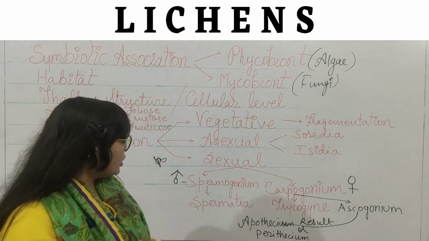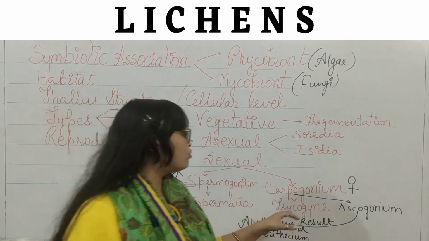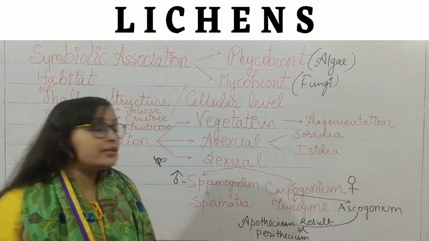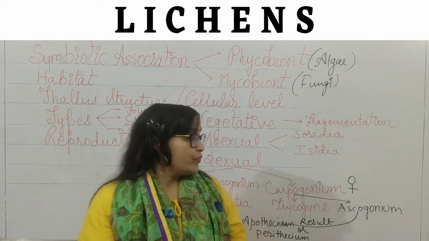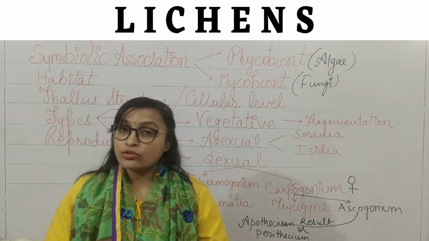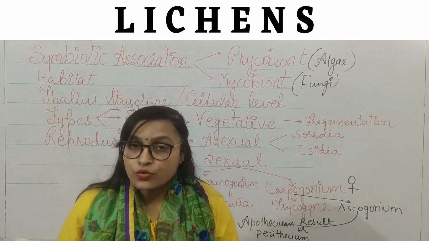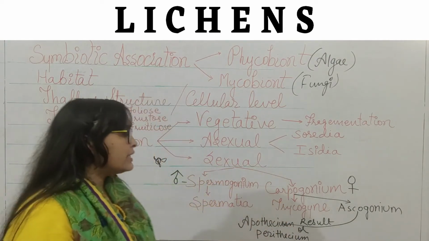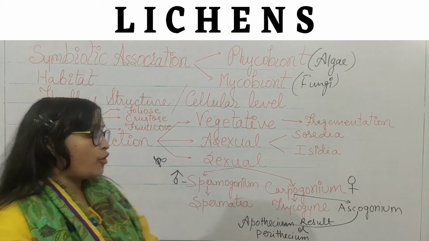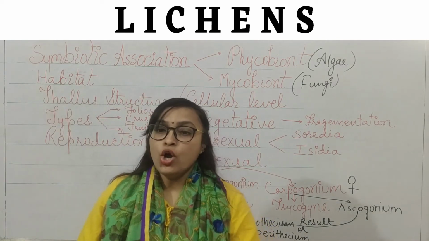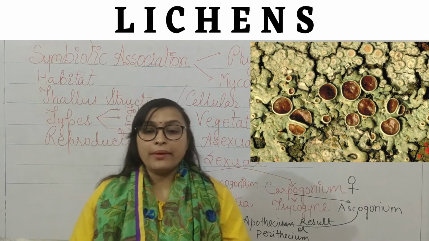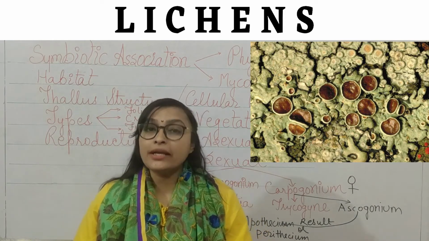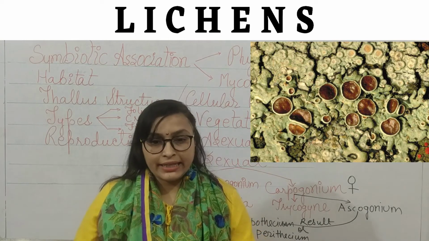In this association the spermatia go to the trichogyne, and from trichogyne go downward to the ascogonium, and just after this fertilization the ascogonium results in the formation of apothecium or perithecium, right? These apothecium and perithecium are the fruiting bodies of lichens.